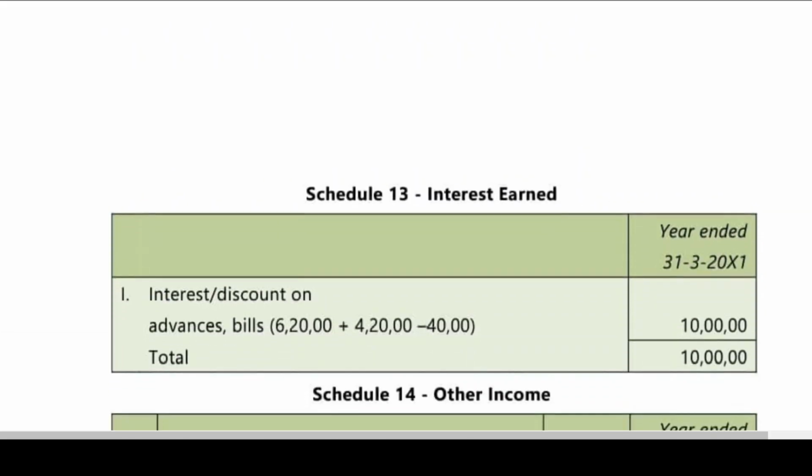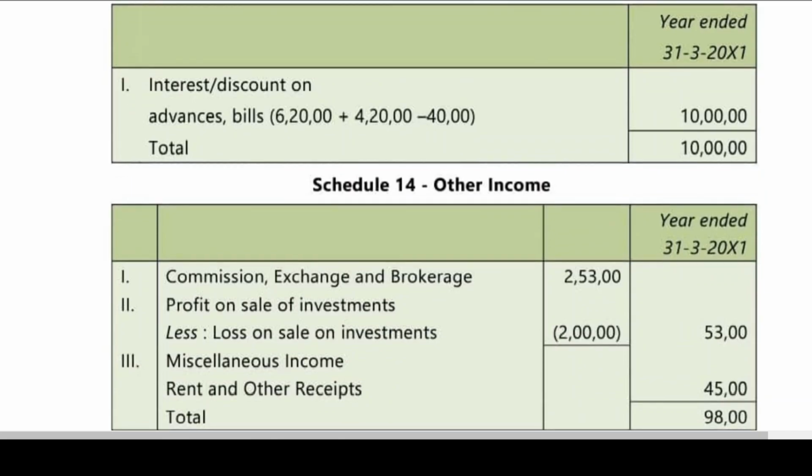Now, we have to move on to Schedule 13, interest/discount on advances and bills. 620, we are having interest on interest. Then we also got some information on discounts, 420. These two are given in the problem. And from that, the unexpired discount at the year ending, that means related to the next year, is to